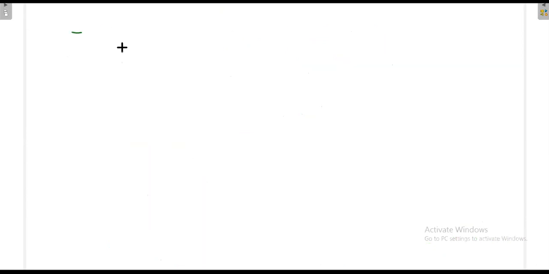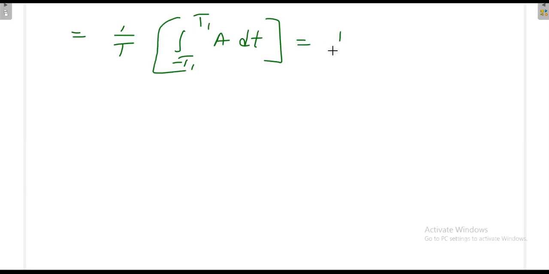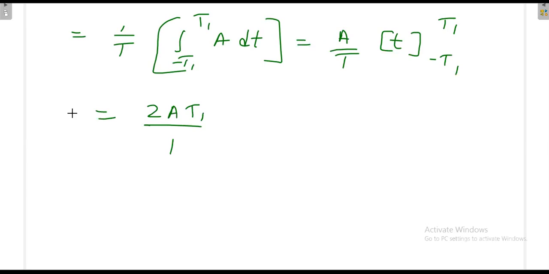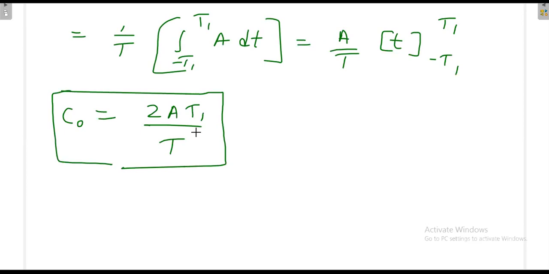So that is 1 by T, integral from minus T1 to plus T1 of A dt. Then this is A by T times T1 minus minus T1. So we'll be getting 2A T1 divided by T. So this is the C naught value, and the C naught value is 2A T1 by T.